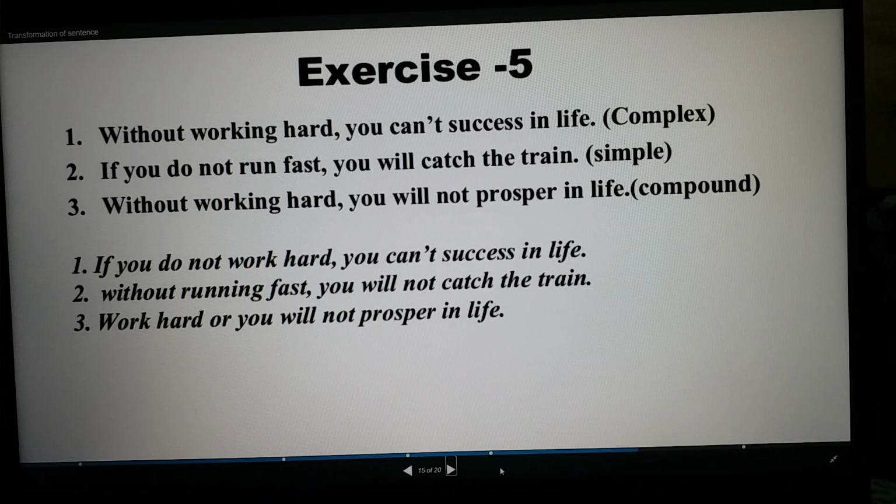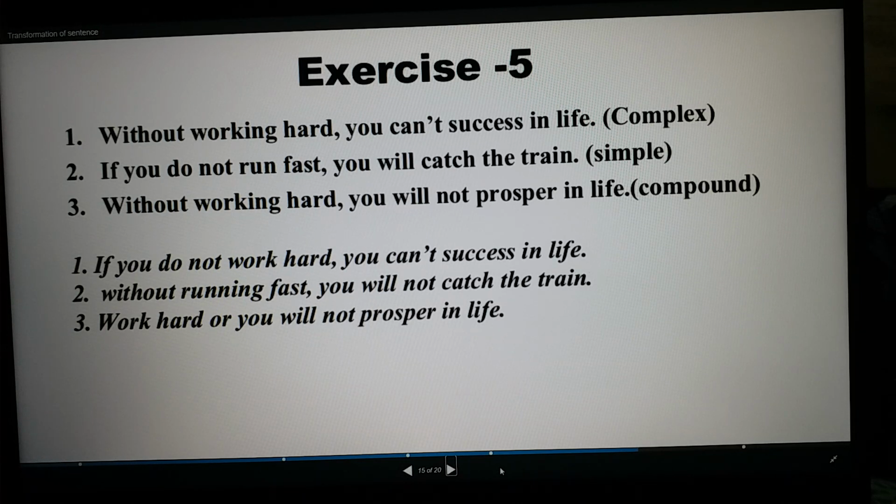And number 2, if you don't run fast, you will not catch the train. Simple. So how will you make it simple? In the place of if we say without, then the main verb is run. So we make it ing, because you know that after a preposition the verb is always ing. Without running fast, you will not catch the train.